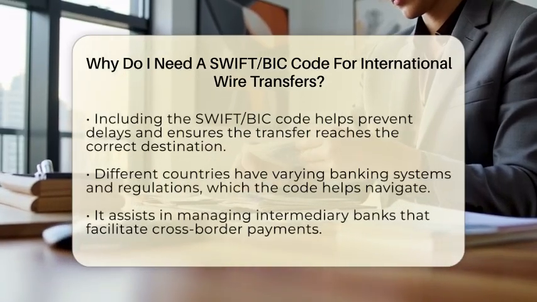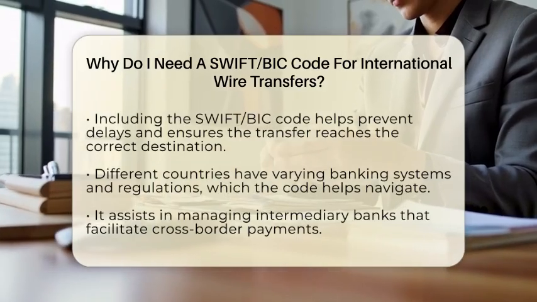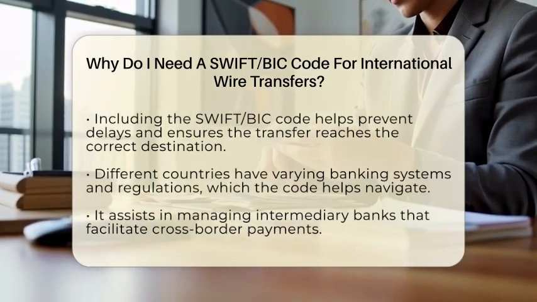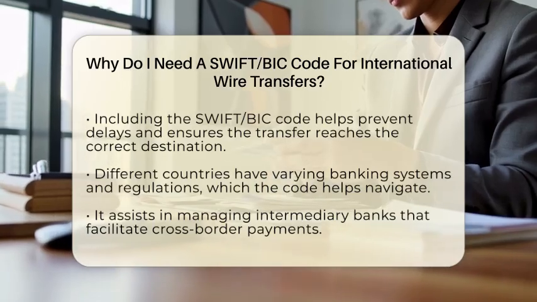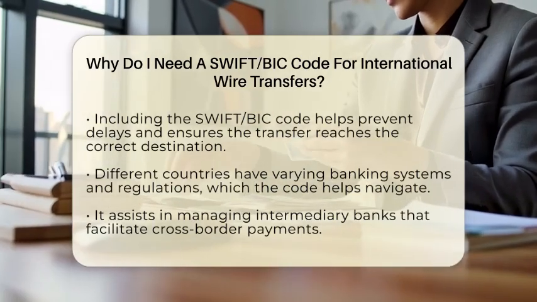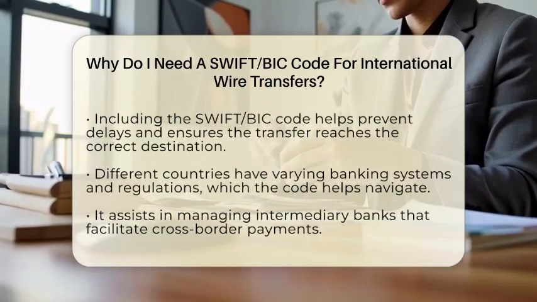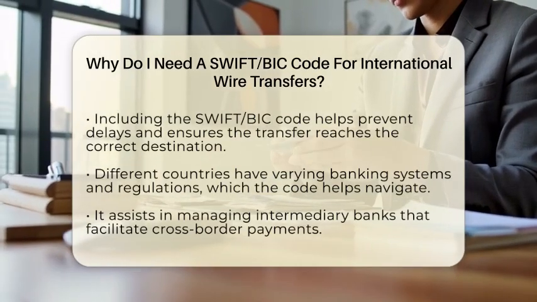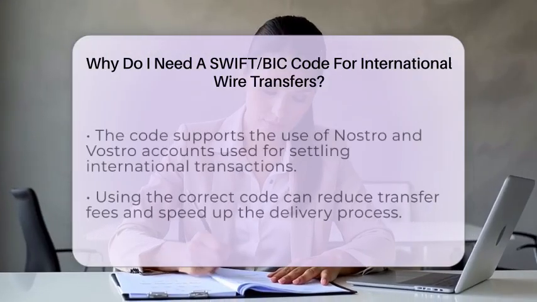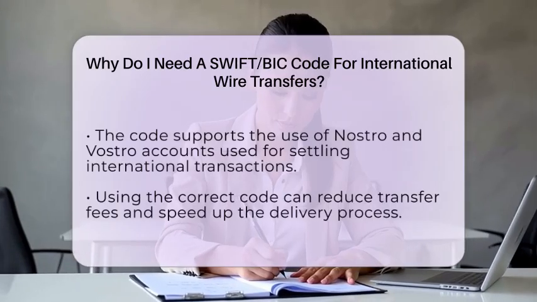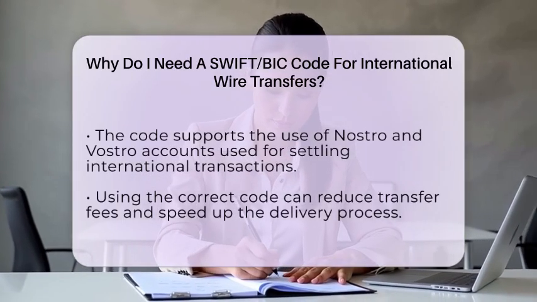Another reason the code is important is because of international banking rules. Different countries have different systems and regulations. The SWIFT or BIC code helps banks follow these rules by identifying the right intermediary banks if needed. These intermediary banks act as middlemen to help move the money across borders. It also helps banks manage their accounts with foreign banks, called Nostro and Vostro accounts, which are used to settle international payments.